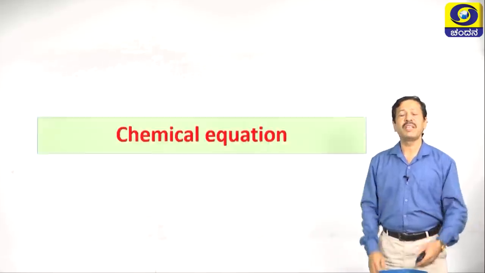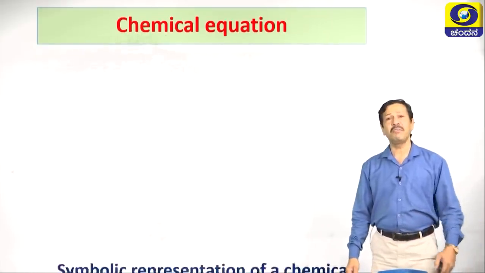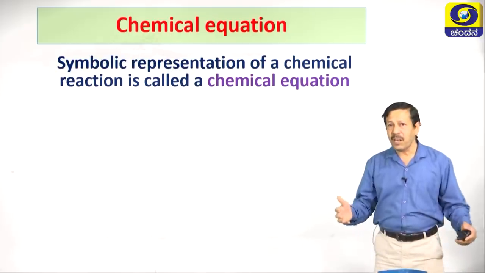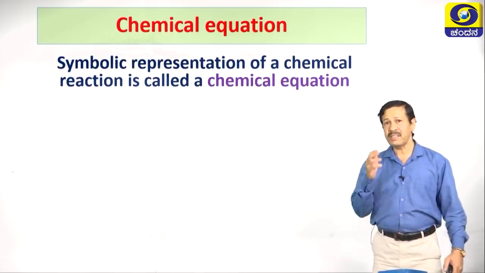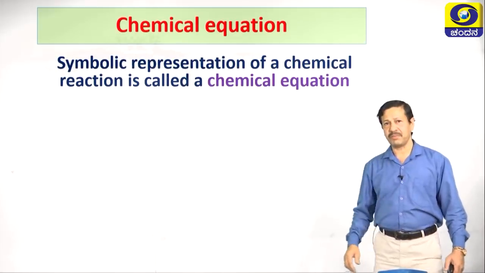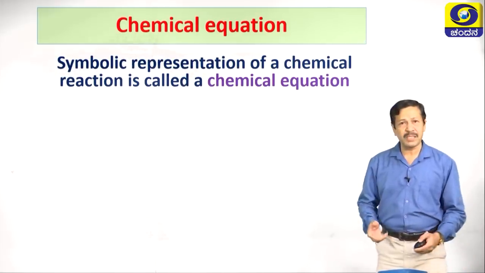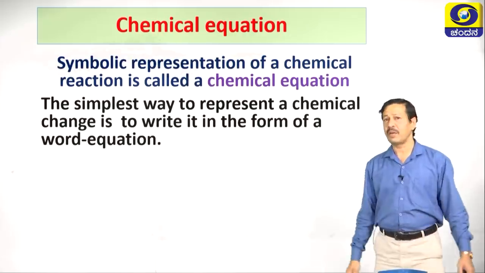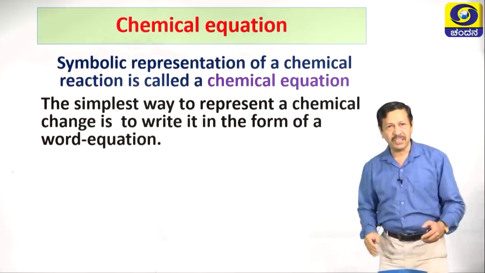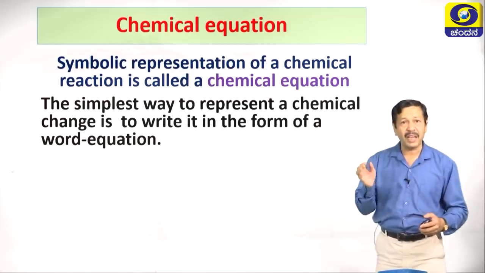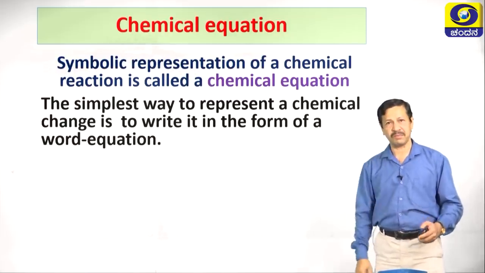Now let us move on to the next slide, that is chemical equation. Symbolic representation of a chemical change is termed a chemical equation. Here we use suitable symbols and formulae to represent it. The simplest way to represent a chemical change is to write it in the form of a word equation.